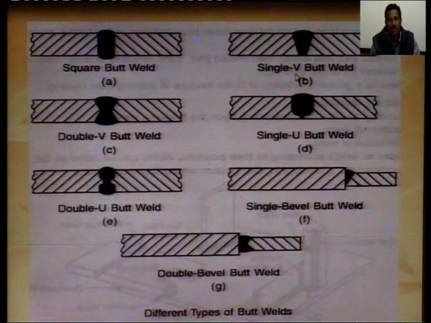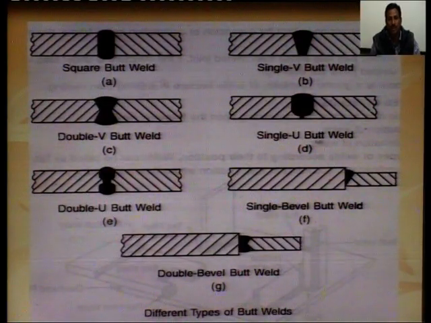Second is single V. Here the formation of weld is like a V. So, this type of weld is called single V butt weld. This diagram shows the double V butt weld. So, the formation of weld is one V here and one V here. So, this type of weld is called double V butt weld.